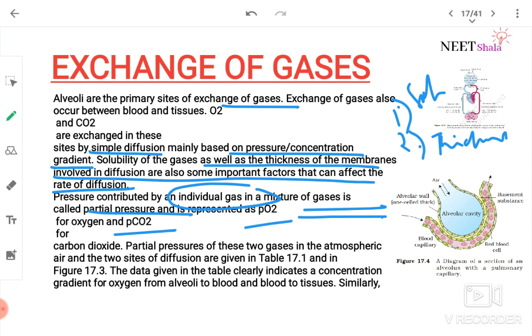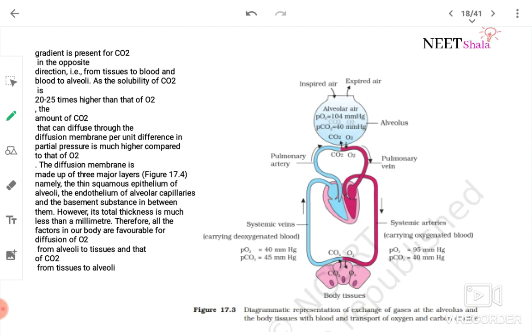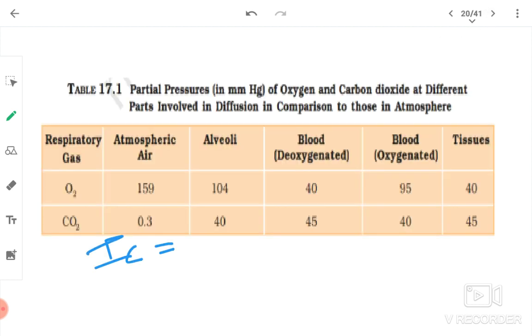Partial pressure of these two gases in the atmospheric air and the two sites of diffusion are given. This chart: respiratory gas, atmospheric air, alveoli, deoxygenated blood, oxygenated blood and tissue.